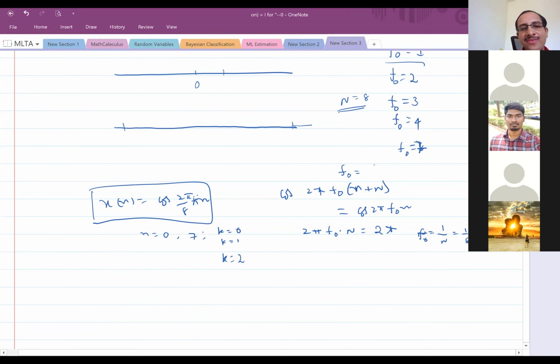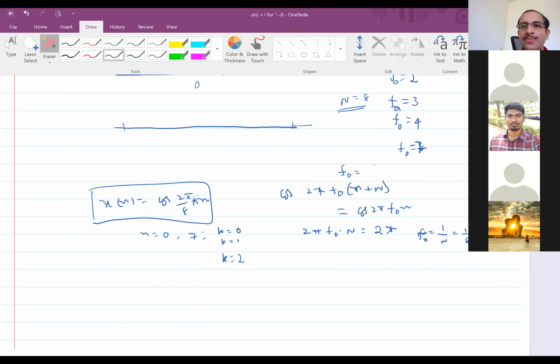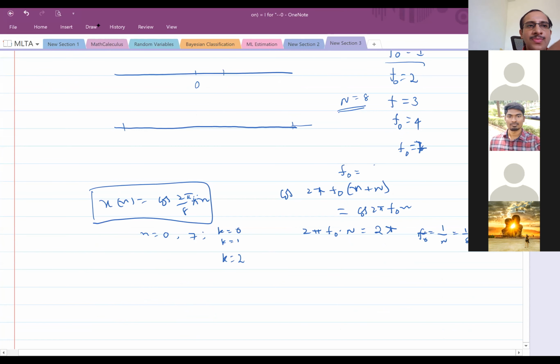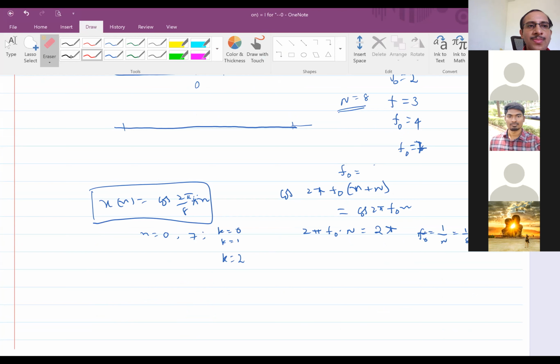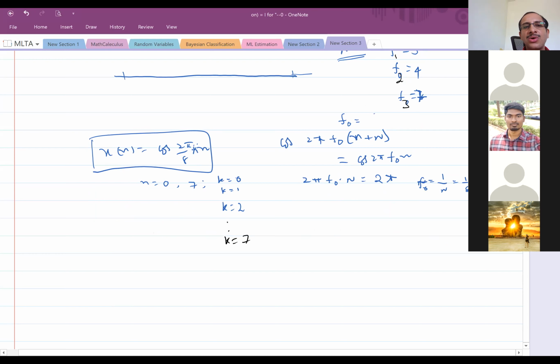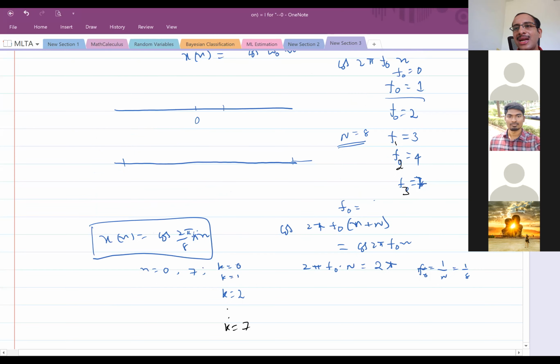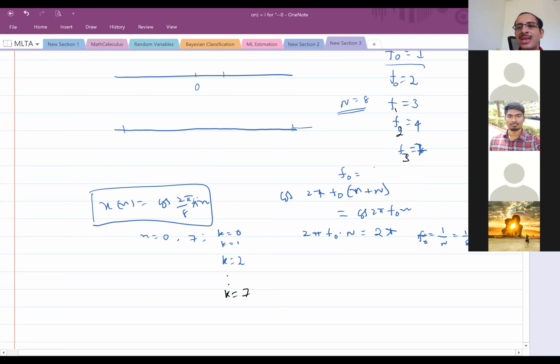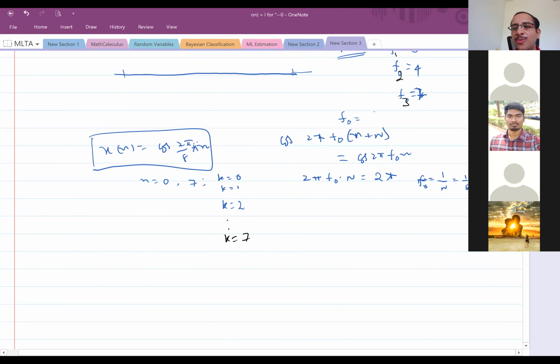Only the fundamental frequency we found like this, and the remaining ones you can consider as f1, f2, f3 and so on. So you put k equal to 0, k equal to 1, k equal to 2 and so on up to k equal to 7, and plot this signal x of n and see how the frequency varies for this signal. Can we have a better definition for the frequency? Is this clear? What needs to be done?